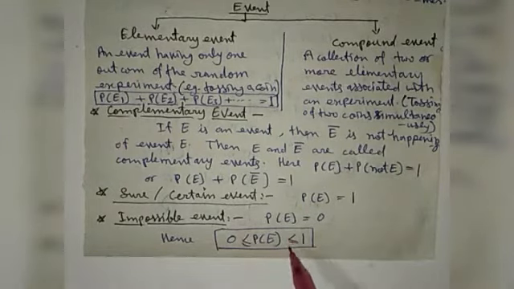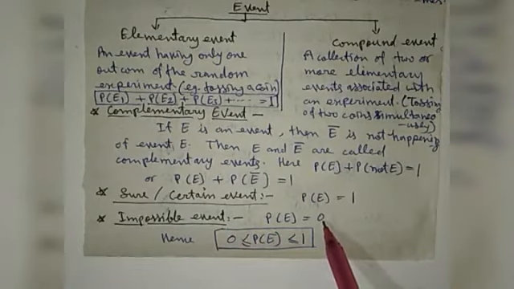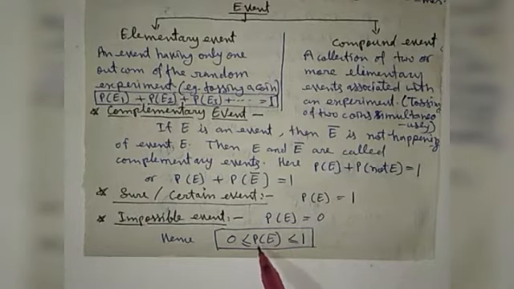So here we see that the probabilities of a certain event and an impossible event are 1 and 0. So the probability of any experiment will be between 0 and 1. It will be equal to 0 or more than 0, and it will be equal to 1 or less than 1. So here we denote it as 0 less than or equal to P less than or equal to 1.